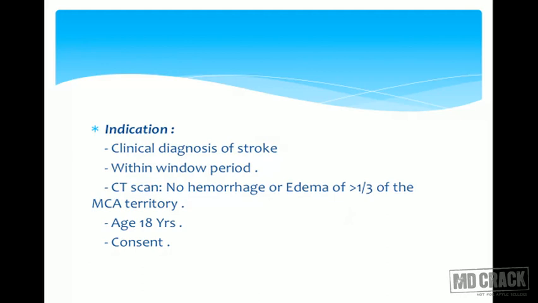So what is the indication of this RTPA? Clinical diagnosis of stroke, yes, he should present in window period, that is maximum up to 4.5 hours. CT scan, so you should prescribe CT scan immediately. You need to rule out hemorrhage. So in hemorrhagic stroke, you cannot give RTPA. Age should be more than 18 years, and you need to take consent from a patient or his surrogate.